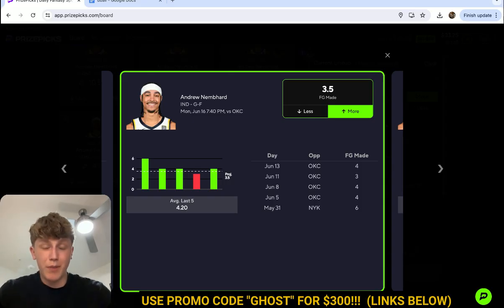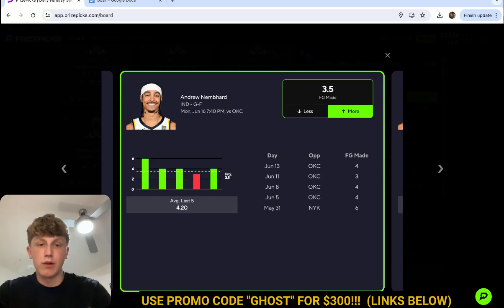Now, if you look back when the Pacers and Thunder played earlier this year, they played 2 times in the regular season. He went over this line in both of those games as well. So far on this season, he has played the Thunder 6 games. He's gone over this line in 5 of those games. And the one game he missed, obviously, as you can see, he only went under by 1 field goal made right there. If you look at the amount of shots he's actually taking in these games, this was a 1-game outlier right here where he only took 5 shots. And again, he almost hit it even with only taking 5 shots. He still only missed by 1 field goal made.